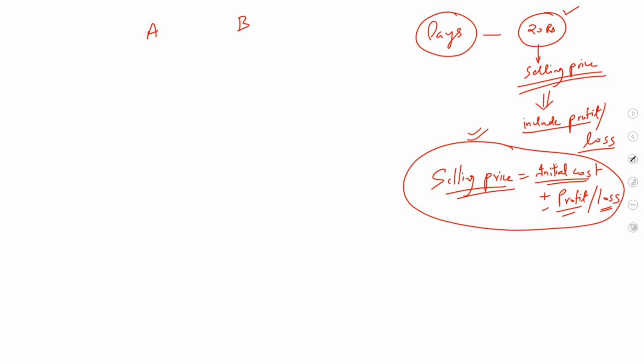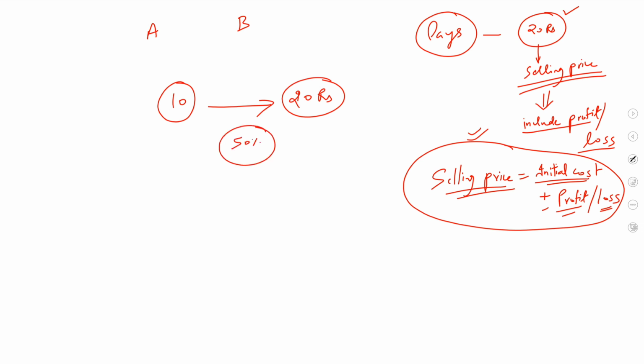Now, just imagine, let's say the initial cost or the cost of manufacturing a Lays packet of 20 rupees is rupees 10 and the person sells it at 20 rupees. What is the percentage profit that one gets? Many students would say that it would be 50%, but in the initial lesson I have told you that always put the denominator as the initial value.